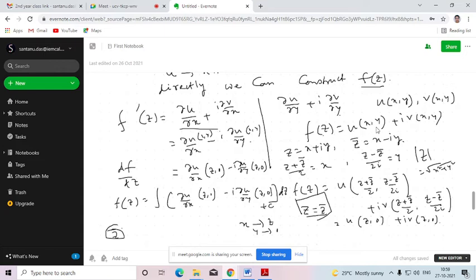Here f(z) equals u(x,y) + i v(x,y). We know that z equals x + iy. The complement of z is z bar, that is x minus iy. If I want to get the value of x in terms of z, we can just add these two equations and divide by 2, that is (z + z̄)/2. So that will be x, and (z − z̄)/2i will be y. So f(z) will be u, where instead of x we substitute (z + z̄)/2, and instead of y we substitute (z − z̄)/2i. Similarly in the case of v, instead of x and y we use these.